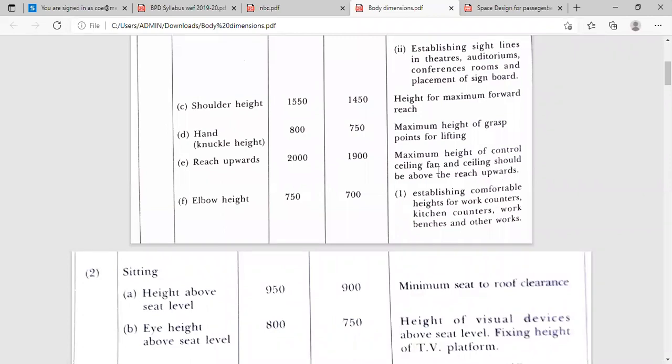Means whenever we are raising our hands vertically upward, the maximum height for an average man is 2000 mm, and for an average woman 1900 mm. So to avoid accidents, in fixing the position of the ceiling fan, it is necessary